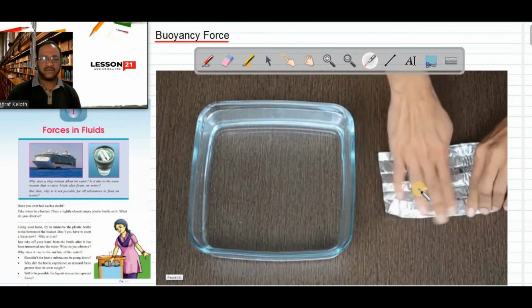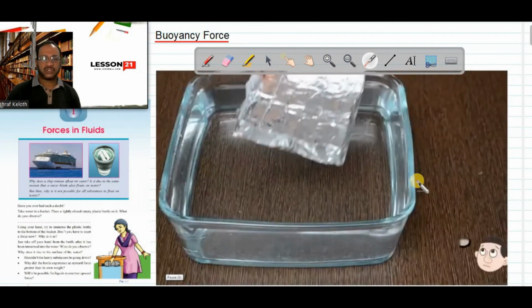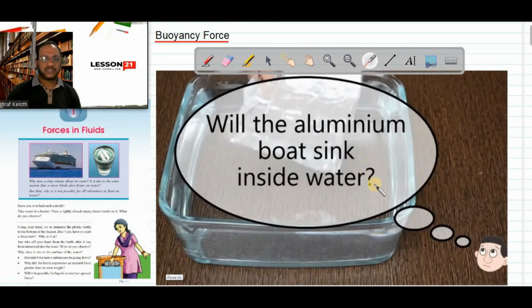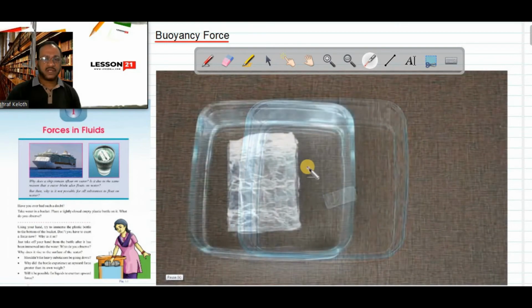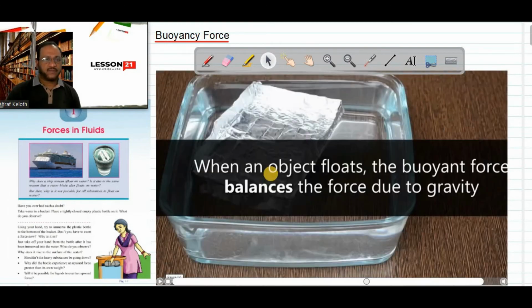The same aluminium foil, now I am converting into a box shape. Now you see here, it is not sinking, it is floating. What happened? It shows that volume is also a factor. So why is the body floating right now? Because the downward weight of the body is completely cancelled by the upward buoyant force. Or we can say the weight of the body is balanced by the upward buoyant force. That is why the body is floating.